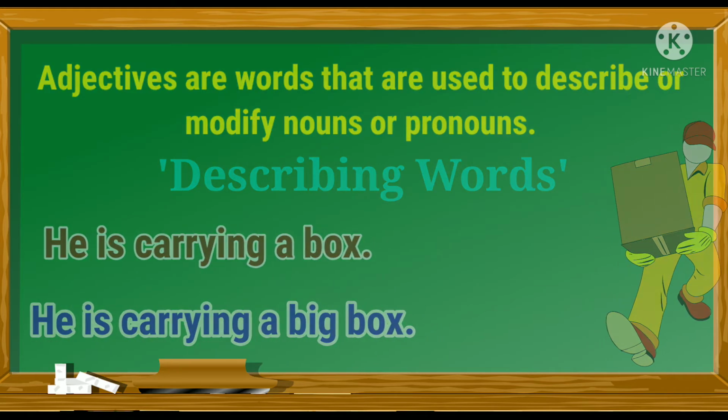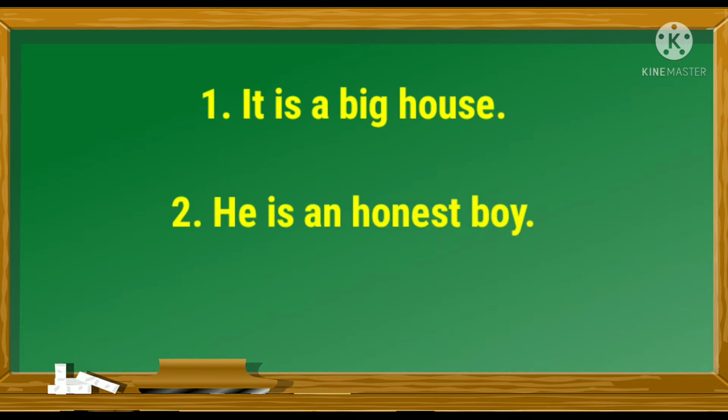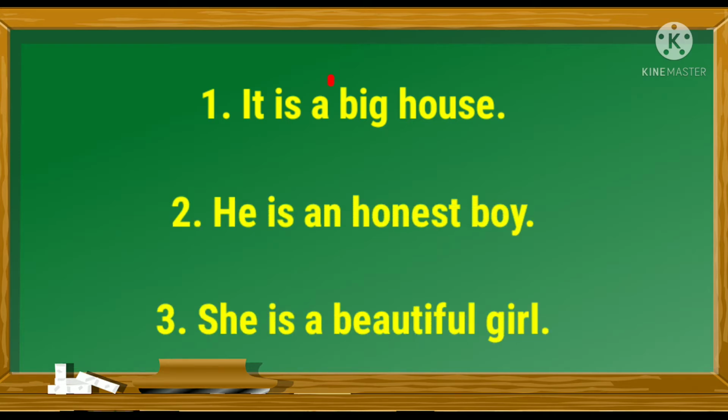For example, look at these sentences. It is a big house. He's an honest boy. She's a beautiful girl. Here the words big, honest, and beautiful are adjectives which are describing the nouns house, boy, and girl.